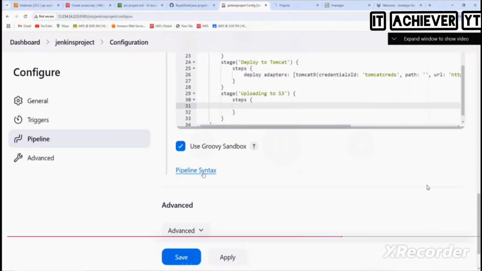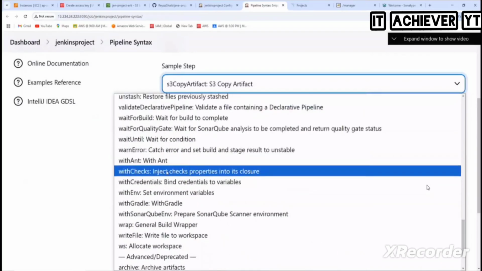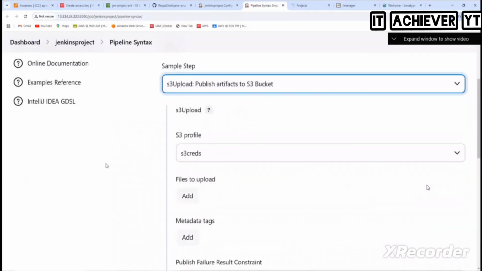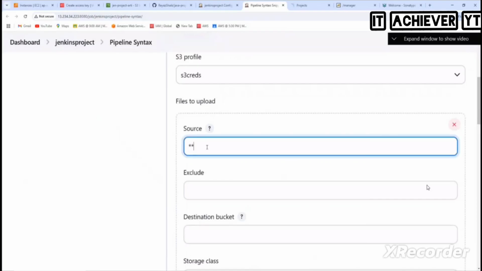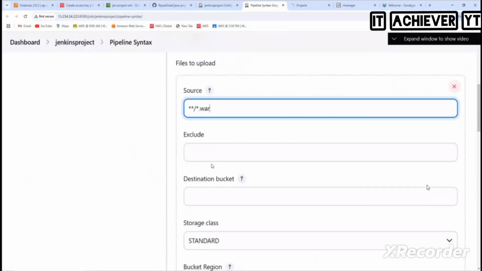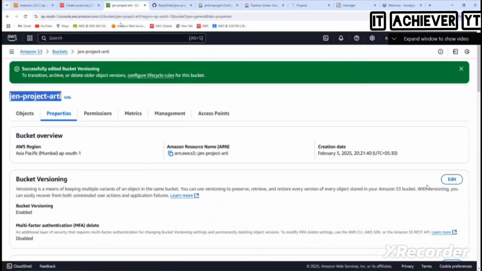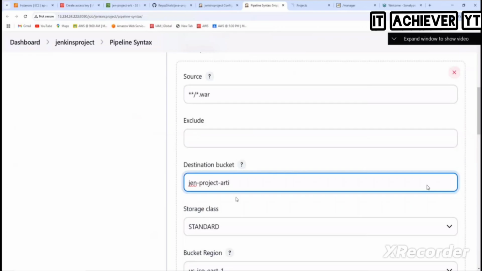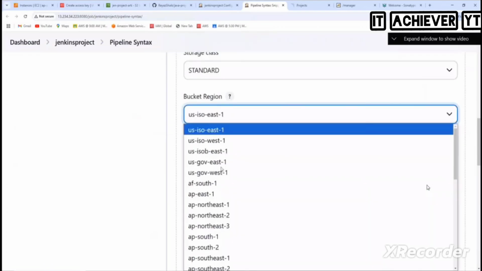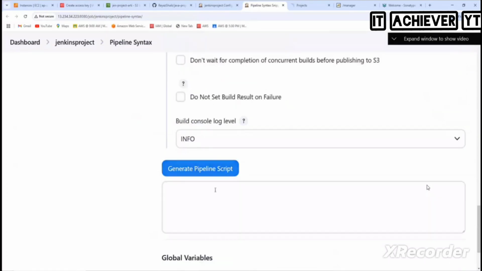What we need to do? Pipeline syntax. So click on here, pipeline syntax. And then which one I need to select here? Type S3 upload. S3 credentials got here. Files to upload. What is the file? Star star slash star dot war. Fantastic. So do you want to exclude anything here? No. So bucket name, the bucket, right? And I put here what? Slash. Okay. Standard is fine. And then here. Do I do anything here? Generate. Oh, very big one.